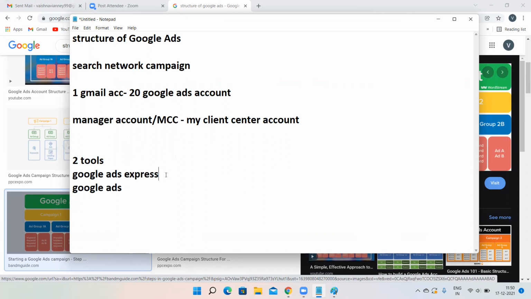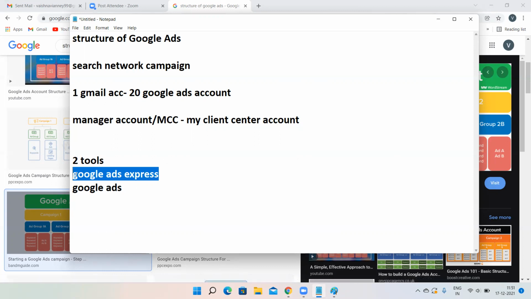Normal people like painters, plumbers, who do not have much knowledge about all this technology, these kinds of people should go for Google Ads Express. But you should always go for Google Ads. If you do not have knowledge about how to run ads, and if you think that you cannot manage it or understand all these things, at that time go for Google Ads Express. But Google Ads Express is not at all recommended. Please do not go for Google Ads Express.